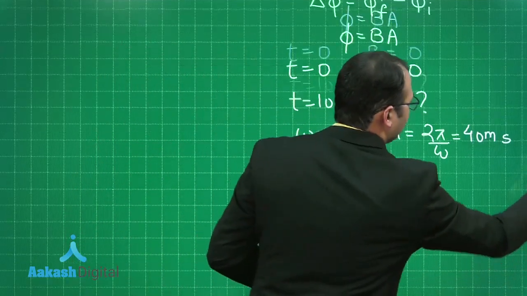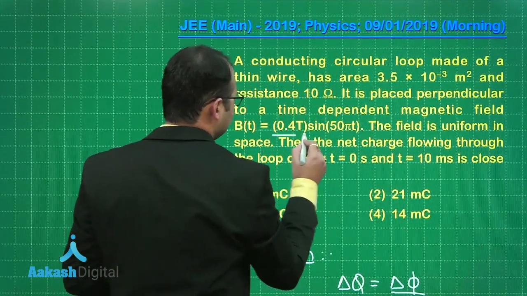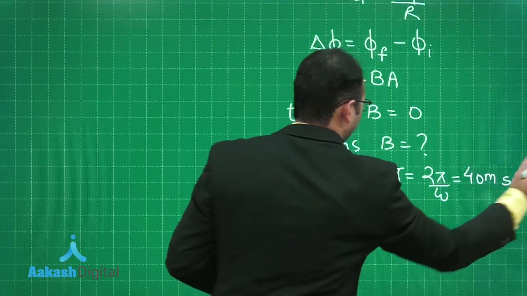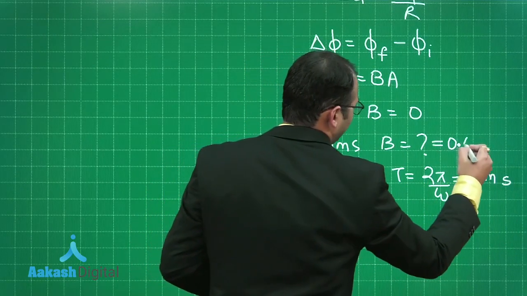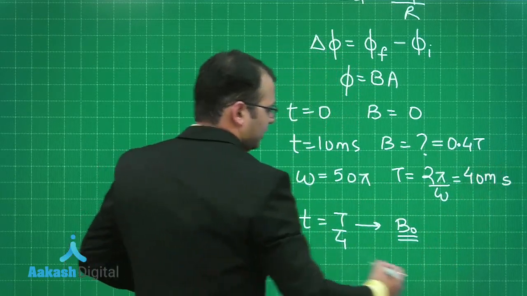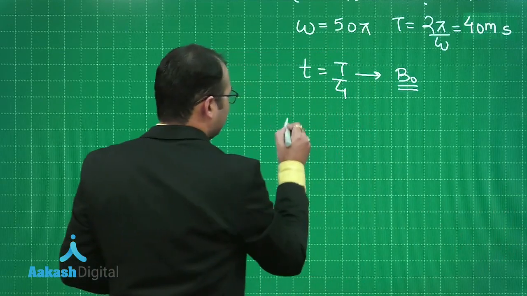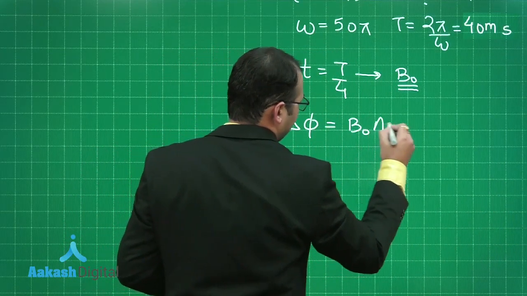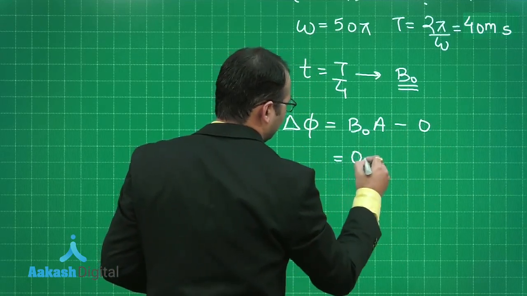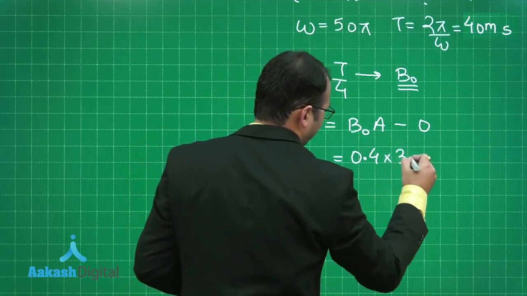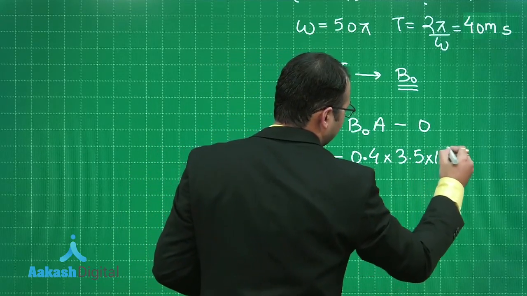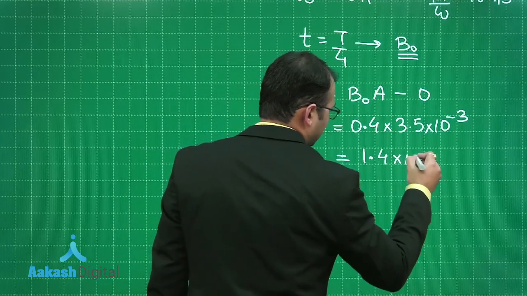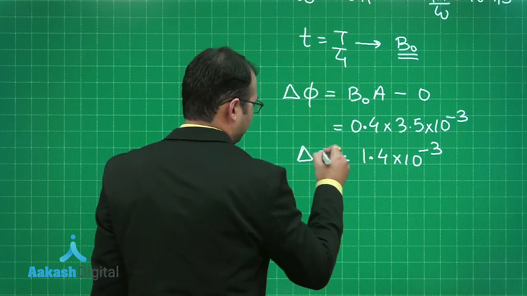So what is the peak value of magnetic field in the given equation? You can see it is 0.4 Tesla. So the value of magnetic field we wanted to know is 0.4 Tesla. Now it's very easy to solve that. Delta phi would be equal to B naught into A minus 0, which is 0.4 into 3.5 into 10 to the power minus 3. So this would be 1.4 into 10 to the power minus 3 Gauss. So this is the flux change.